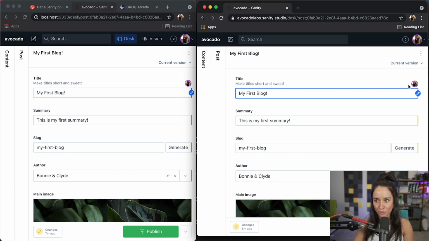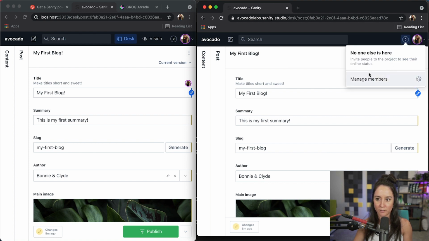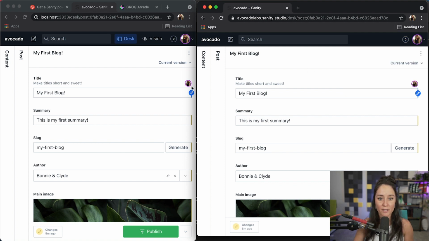Now, notice there's me in both, but this is the Presence API. It's showing your teammates where they are within the studio. And if we were to go up here, I don't have anyone in here with me, but they would show up right here and I would be able to click and navigate to where they are. So that's what's showing up here.